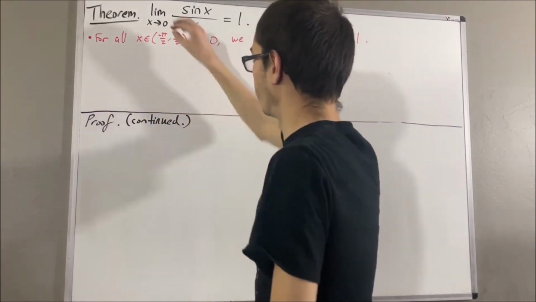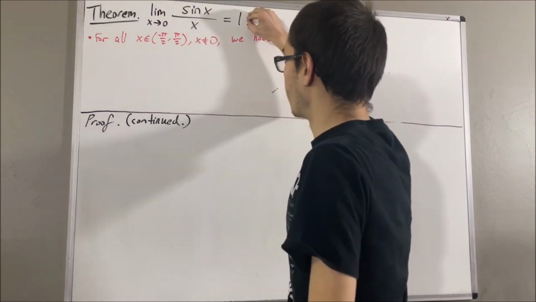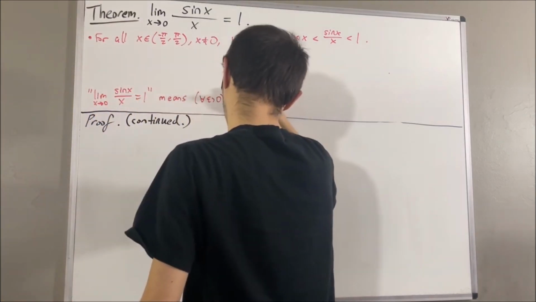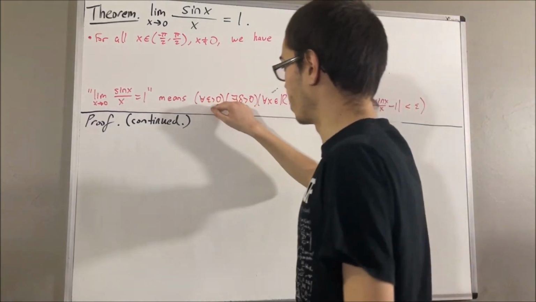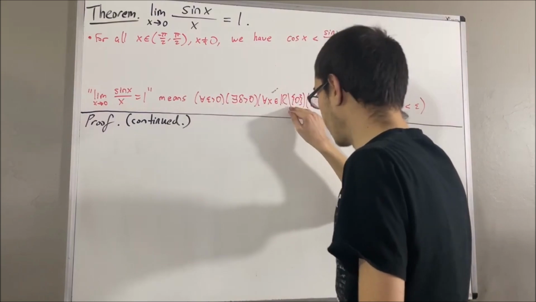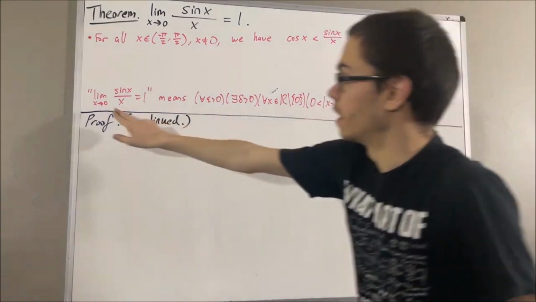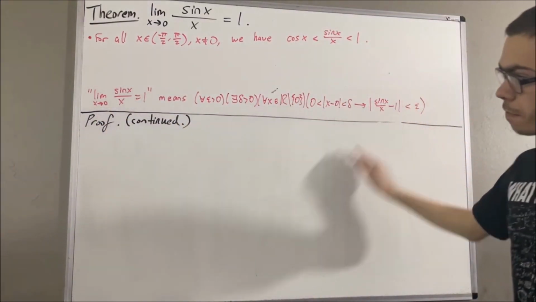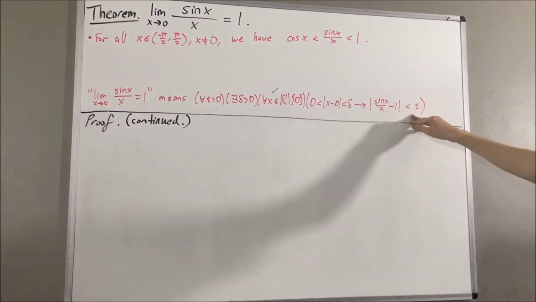So now, we're going to prove this limit. Now, by definition of the limit of a function, this means the following. It means for every epsilon greater than 0, there exists a delta greater than 0, such that for all x in the non-zero real numbers, if 0 is less than the absolute value of x minus 0 is less than delta, then the absolute value of sine x over x minus 1 is less than epsilon.